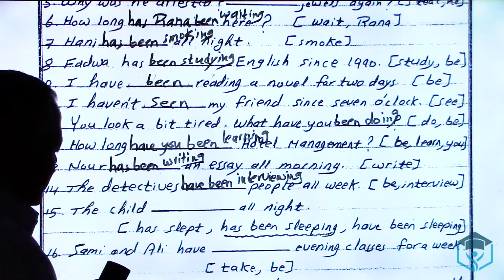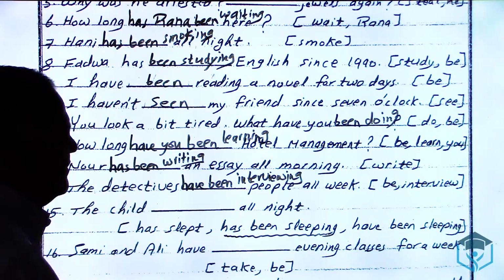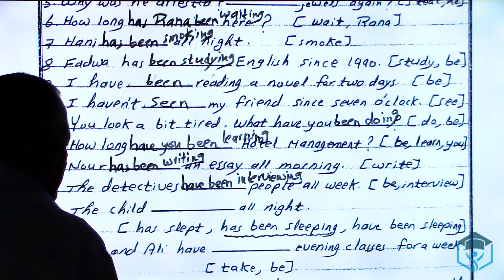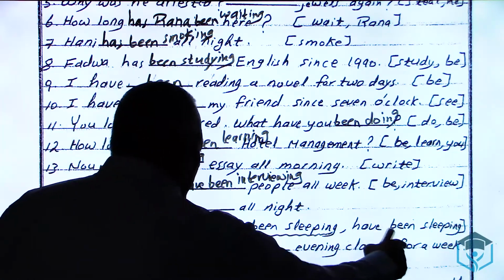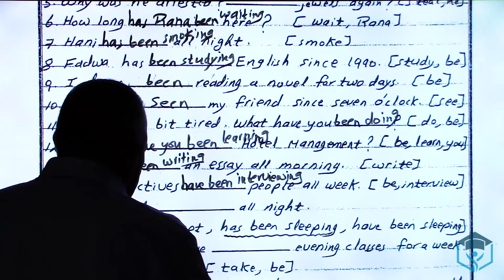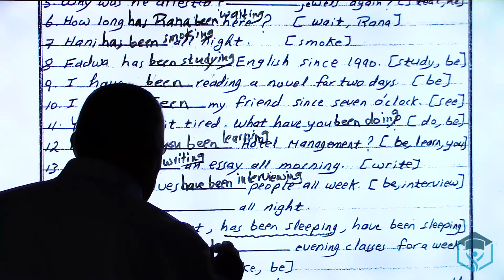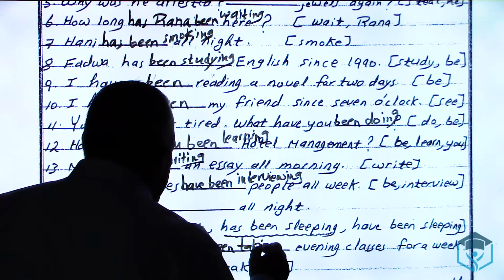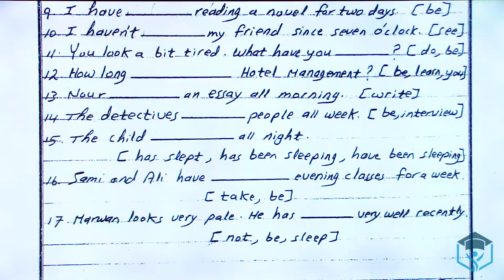Sami and Ali have ___ evening classes for a week. For a week. We are given the word have, then be becomes been, then take verb 1, then ing, taking.